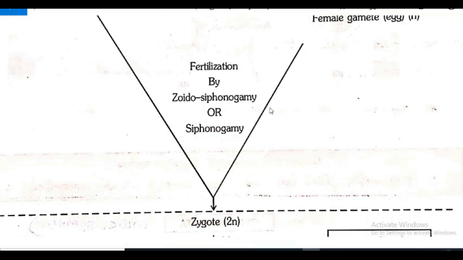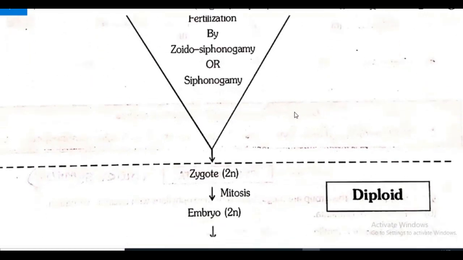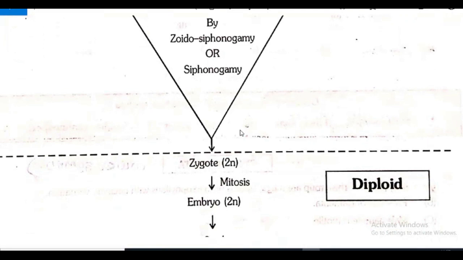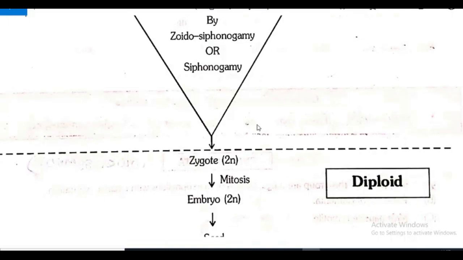Zoidiogamy is the case where the male gametes are motile and transfer to female gamete through the pollen tube. It's known as zoidio, means the motile also there, and through pollen tube it is going. But in the case of siphonogamy, the male gametes are non-motile, and through pollen tube it is transferring there. Some of the species are having zoidiogamy and some of them are having siphonogamy. That means 2 types of fertilization are there. And after fertilization, which again results in the formation of what? Diploid zygote.